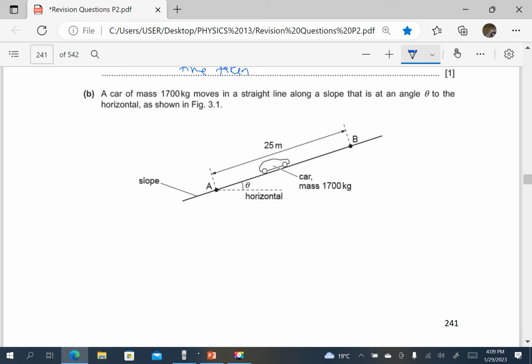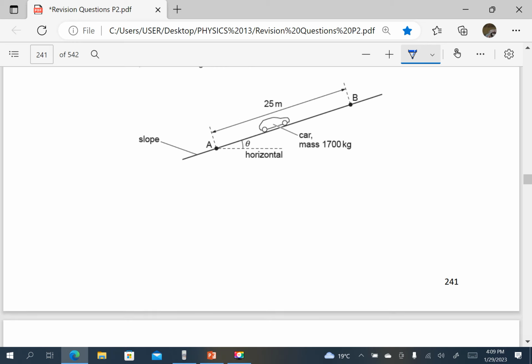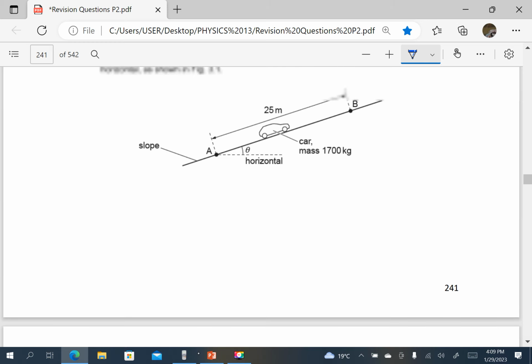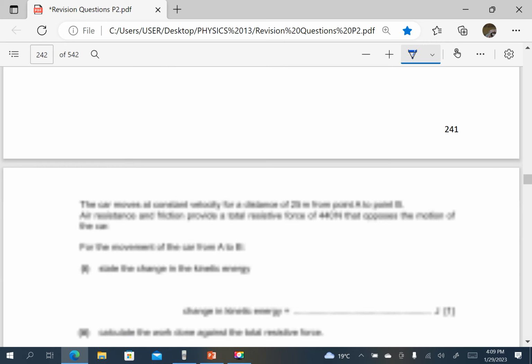The car moves at a constant velocity of 25 for a distance of 25 meters. Air resistance and friction provide total resistance of 440 that opposes the motion. So there is a resistance downwards which is 440 newtons from air resistance and friction.